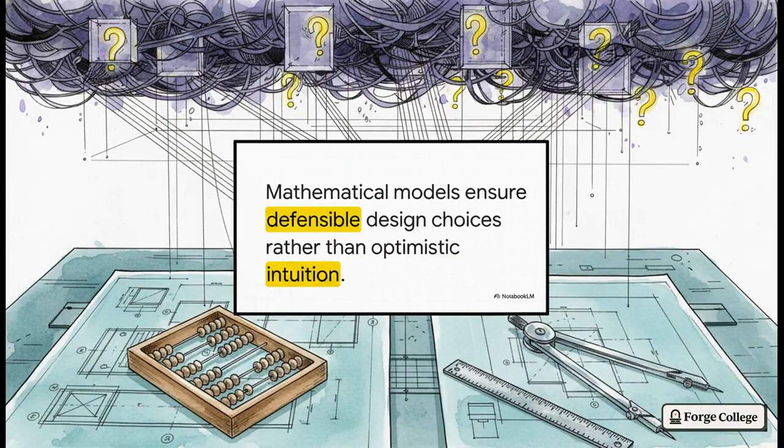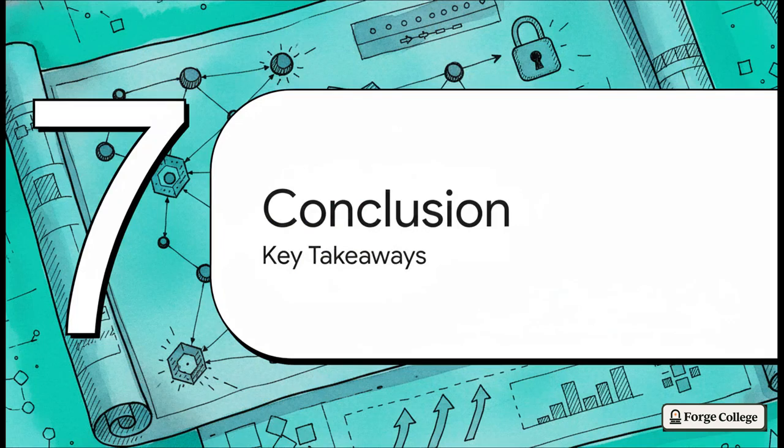Which brings us to a really foundational engineering philosophy. Model-driven architecture ensures defensible design choices rather than just relying on optimistic intuition. This kind of mathematical modeling is absolutely crucial because it allows engineers to predict realistic throughput and latency limits before writing a single line of expensive production code. Trust me, you don't want to promise sub-second finality to your users, only to find out that bandwidth constraints make it physically impossible. Let's wrap things up with Section 7, Conclusion and Key Takeaways.